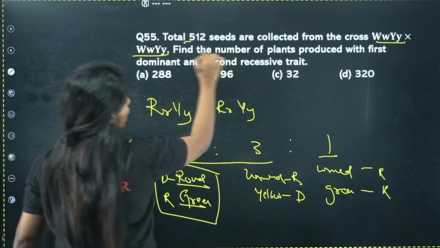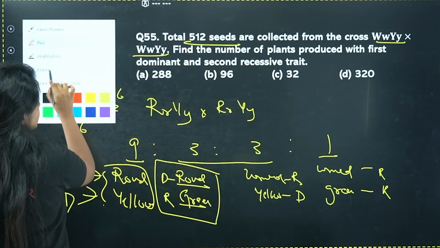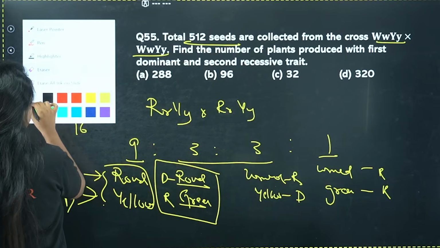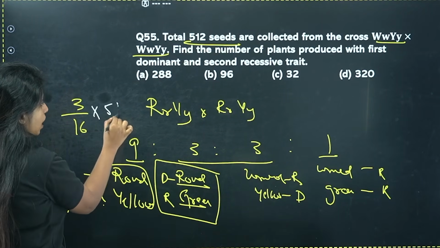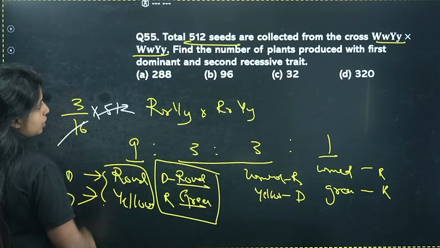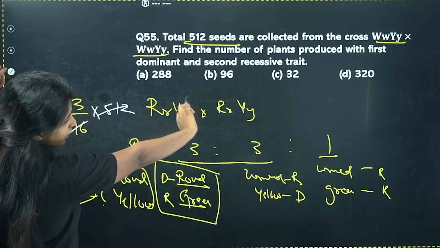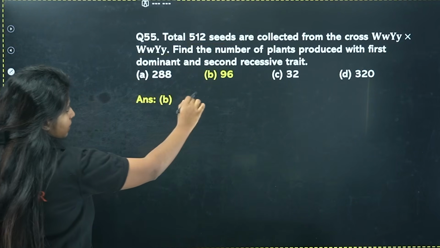But now you have to find it out of 512 seeds. If 3 out of 16 gives this category, you have to find it out of 512. You do the calculation, you'll get your answer. It comes out to be, I think, 96. Yes.